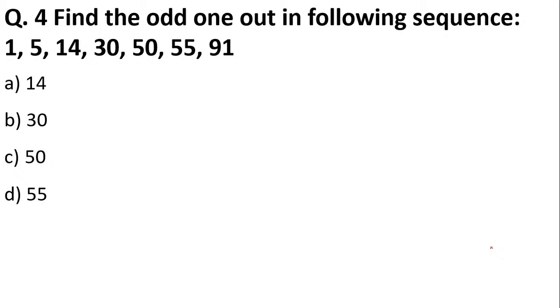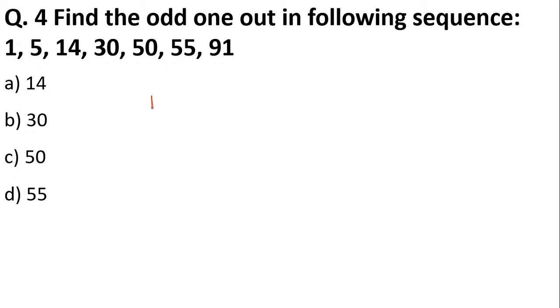The odd number you have to find out from the series of 1, 5, 14, 30, 50, 55, 91. So this is also a simple question. It might look complicated, but it is not at all complicated, students. When I'll solve it, you'll say, yes, ma'am, you were right. It is very simple.